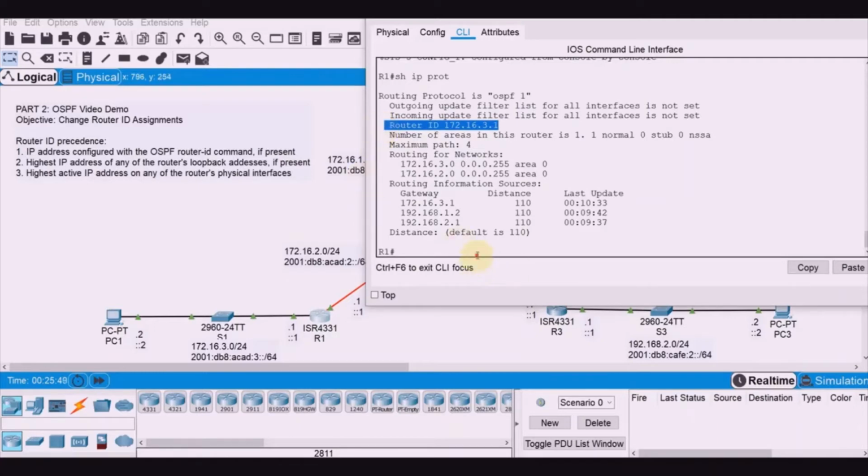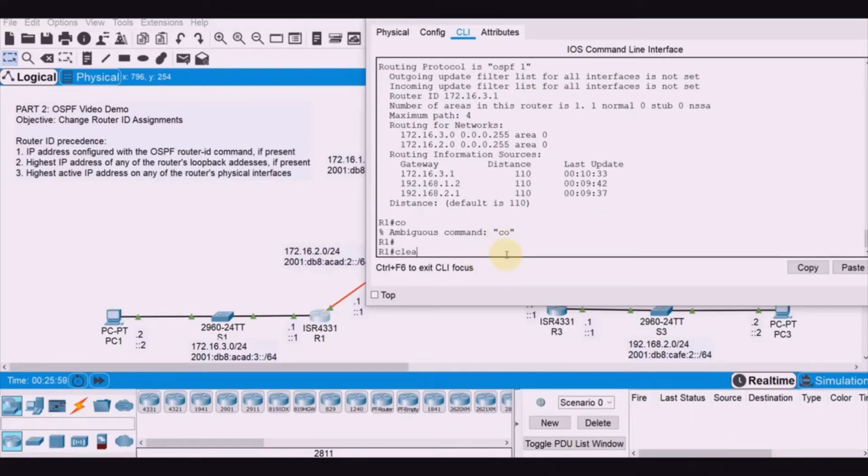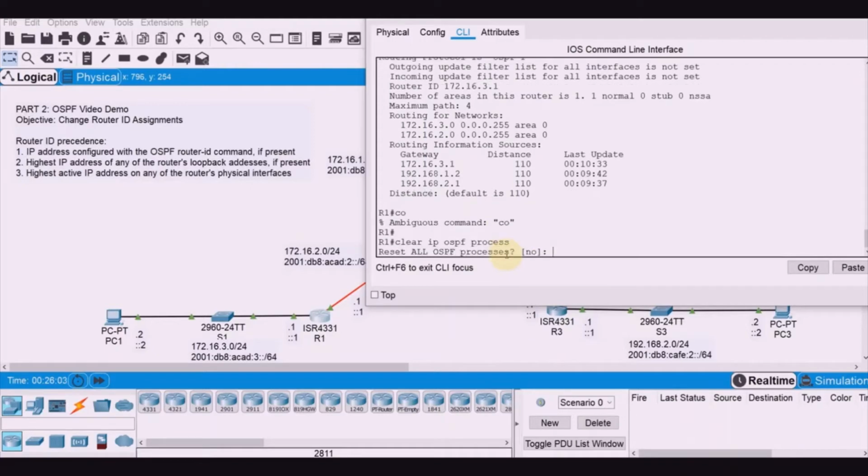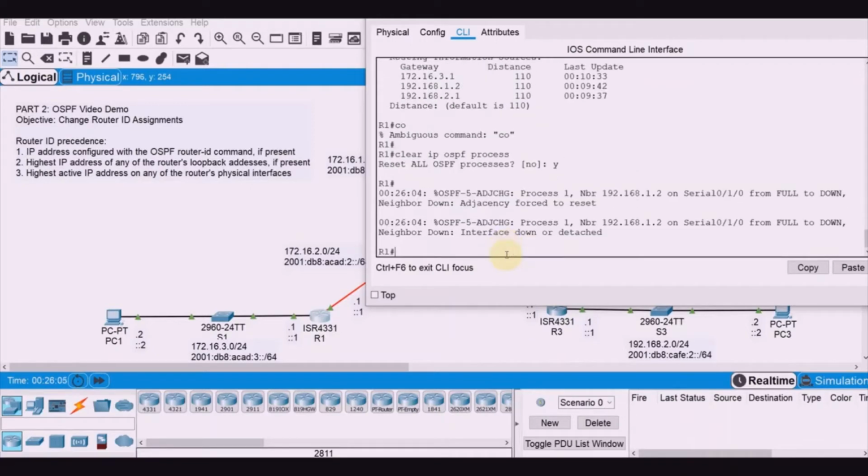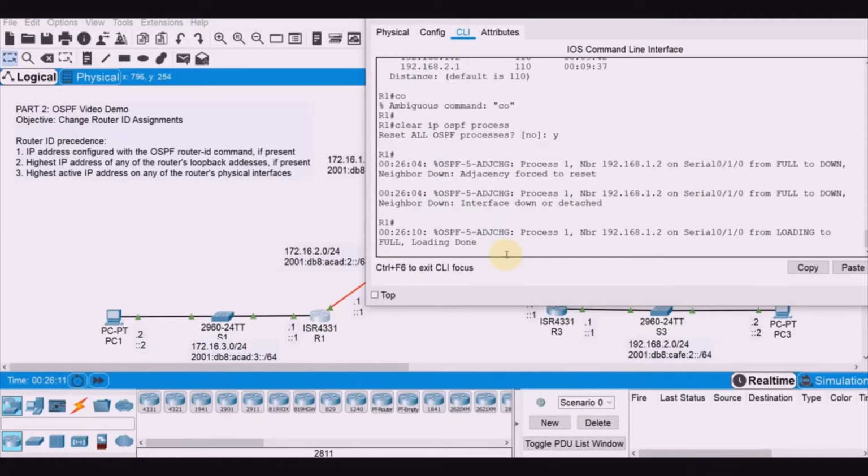Just to show you that clear ip ospf process is not in effect with this one, let's do it. Clear ip ospf process. Yes, we cleared it. Let's see whether the router ID is still on the third precedence.